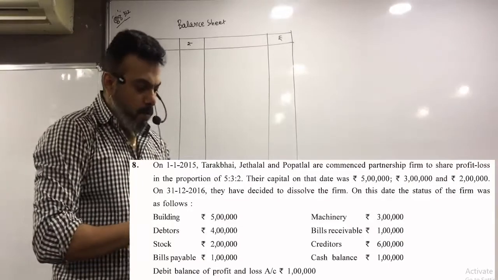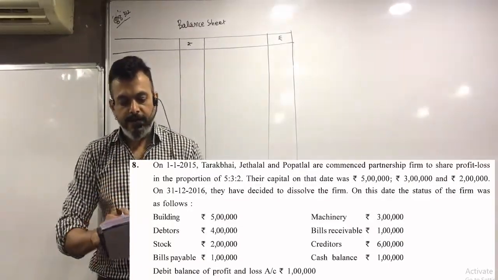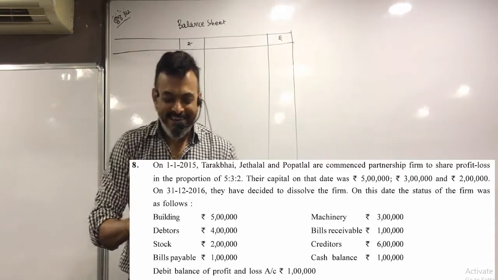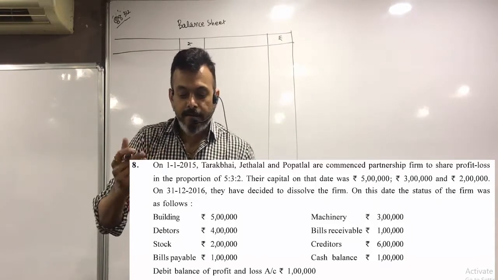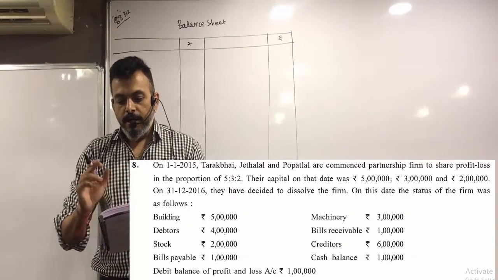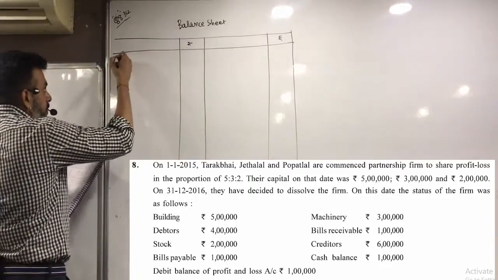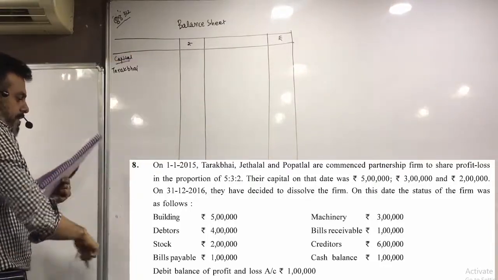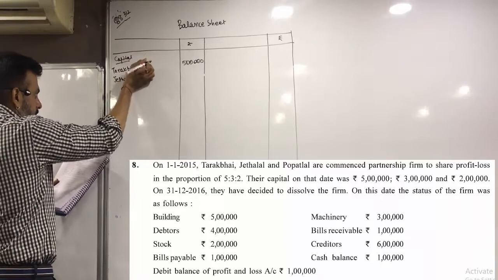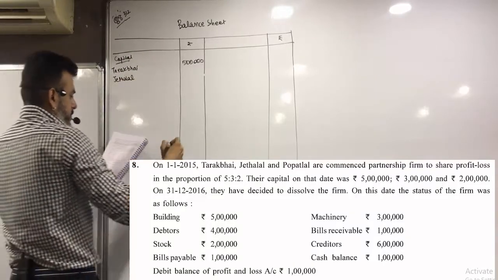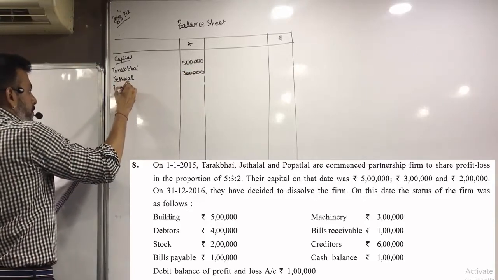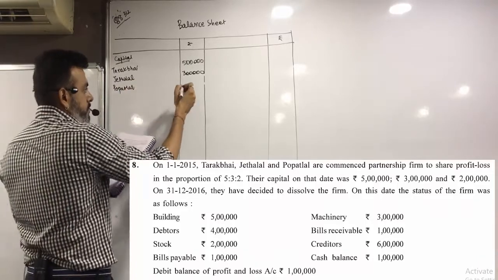Question number 8. 1/1/2015. So opening date is given, 1/1/2015. Tarak Bhai, Jethalal and Popatlal commenced partnership to share profit loss in proportion of 5:3:2. Capital is given. So let's write the capital first. Tarak Bhai 5 lakh, Jethalal 3 lakh, Popatlal 2 lakh.